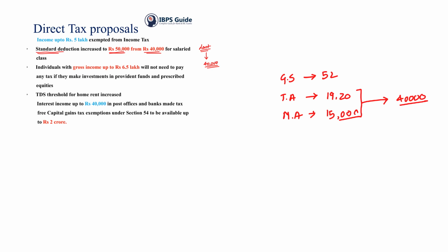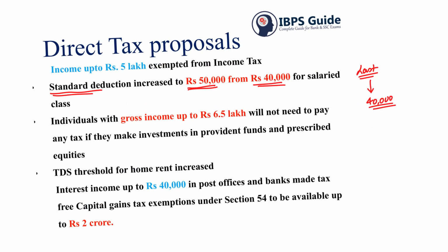What this benefited was the net salary in this case was 4,65,800, while in the earlier case for the same 5 lakh it was around 4,60,000. That is, they can show a little lesser income, so they'll be remaining with more. So this standard deduction of 40,000 is increased to 50,000 now.